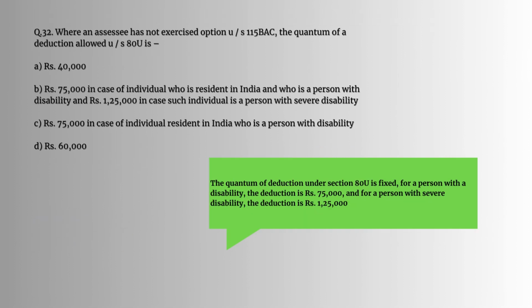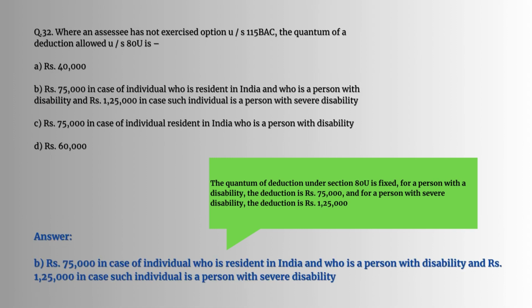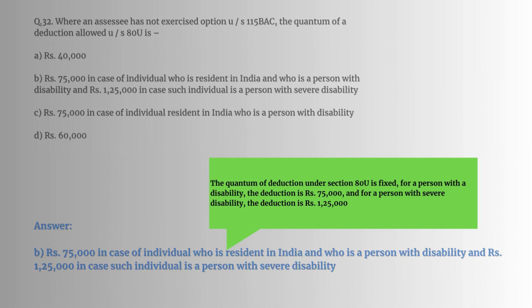Question number 32. Where an assessee has not exercised the option under 115BAC, the quantum of deduction allowed under section 80U. The quantum of deduction under section 80U is fixed for a person with a disability. The deduction is rupees 75,000, and for a person with severe disability, the deduction is rupees 1,25,000. So the answer would be B.